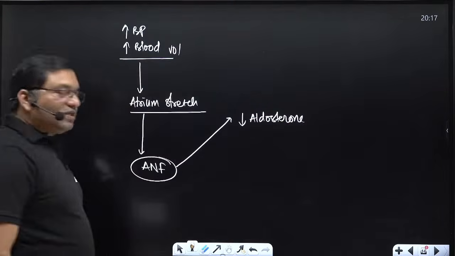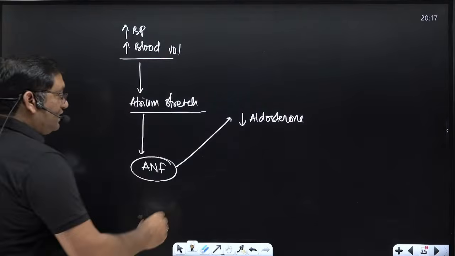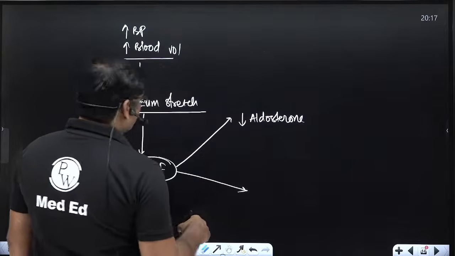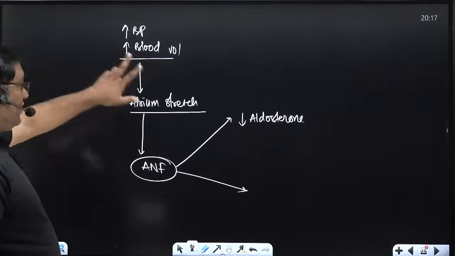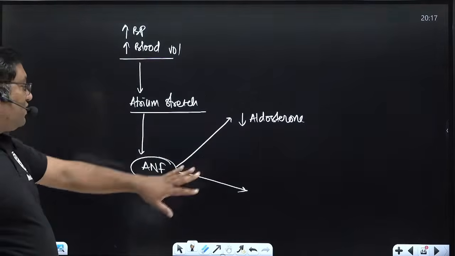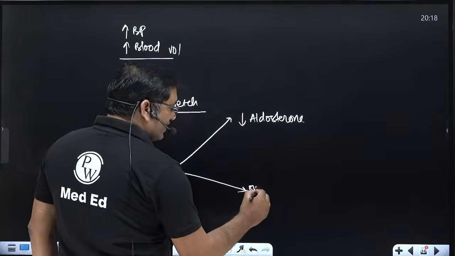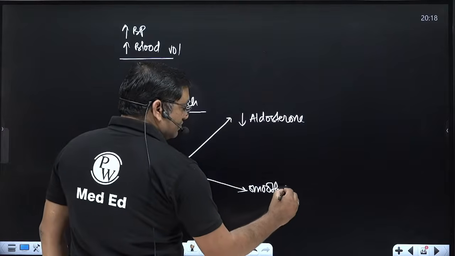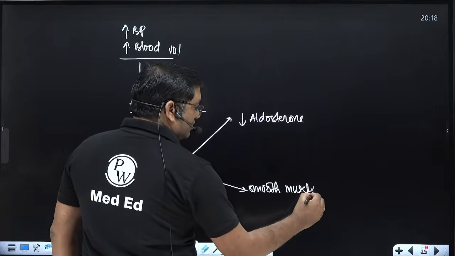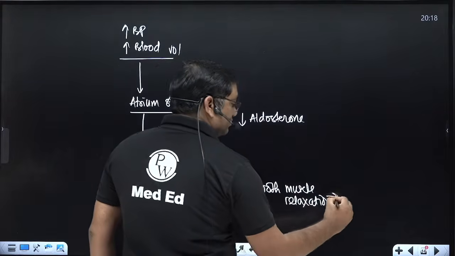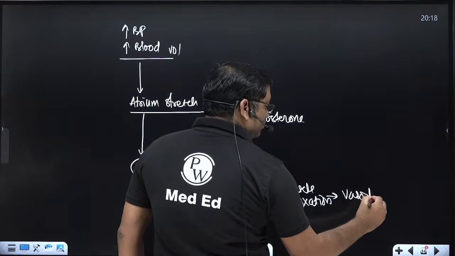Atrial natriuretic factor mainly decreases the aldosterone level, and it also causes smooth muscle relaxation and vasodilation.